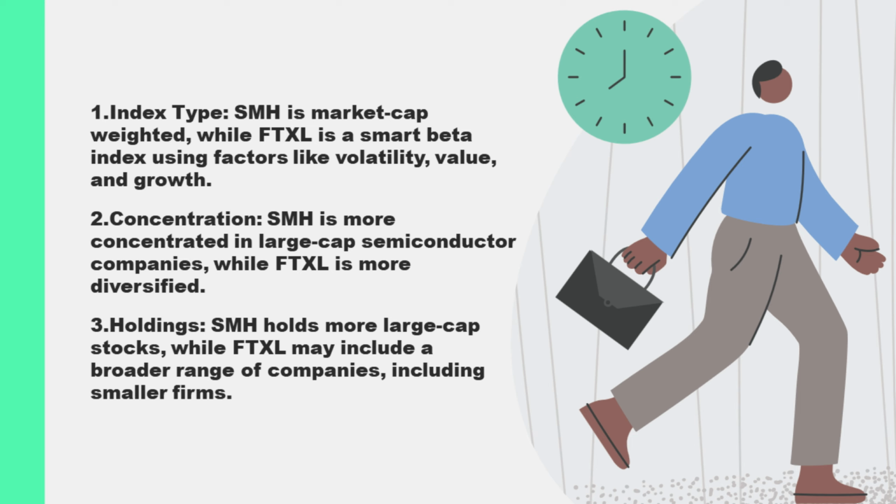This index is composed of the 25 largest and most liquid U.S.-listed companies that derive at least 50% of their revenues from the semiconductor industry. The index includes both U.S. and international companies, as long as they are listed on U.S. exchanges. The primary characteristic of the MVIS US-listed Semiconductor 25 Index is its market capitalization weighting, meaning that companies with larger market capitalizations have a greater influence on the index.